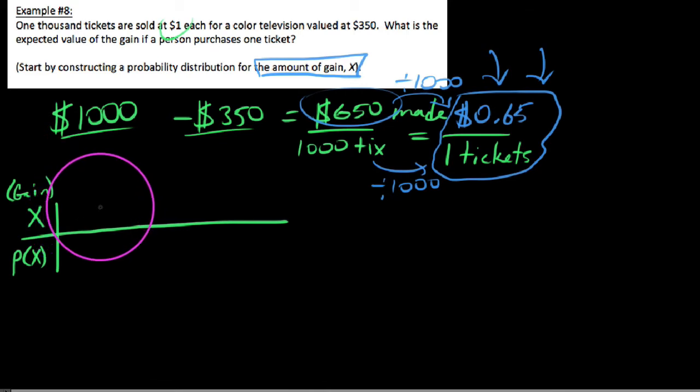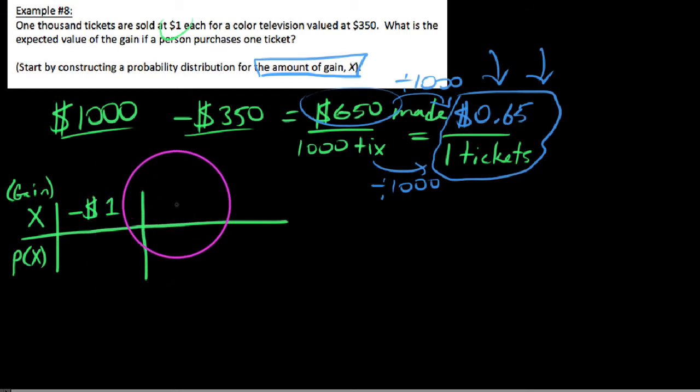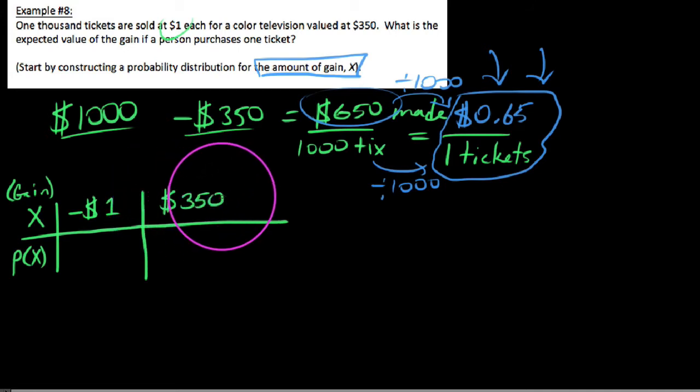Well, I know one thing that could happen is I could spend $1 and I could lose that dollar. So one thing we're going to want to put up here is this, in dollars, I'll put $1 here, is we could lose $1. You know, we could lose that dollar that we had bet. Or the thing is, we could win the television. I mean, we could either lose $1, or we could win the television. And if we win the television, our gain would be $350.